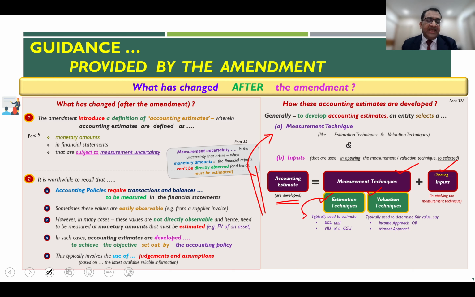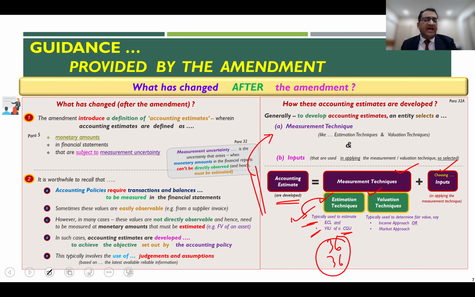Now, typically, estimation techniques are used to estimate expected credit losses, let's say the bad debts or provision for bad debts, provisioning under the financial instruments standard, which is IFRS 9 from an IFRS perspective or Ind AS 109. Or, for example, value in use, when you are estimating the value in use of a cash generating unit under Ind AS 36 or the IAS 36 impairment standard.